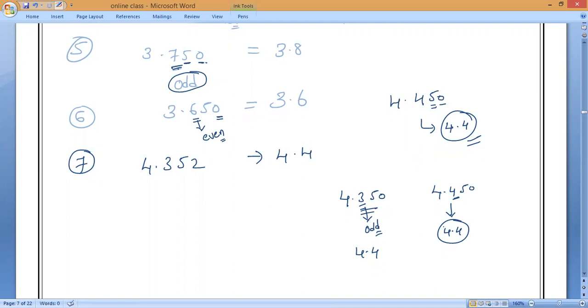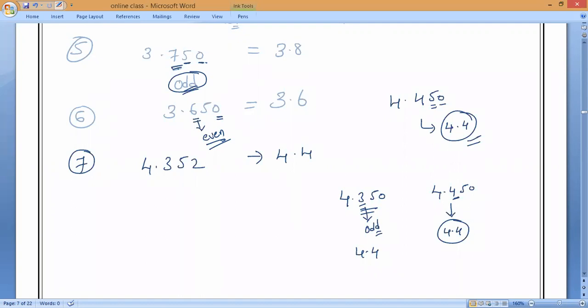That is the importance of odd and even. Any doubt in this, Laksha? So we have to see certain rules while rounding off: 5 must be followed by a non-zero number, and the digit before must be what? If it is odd, we can change. If it is even, we cannot change. Clear? So these are the rules for rounding off.